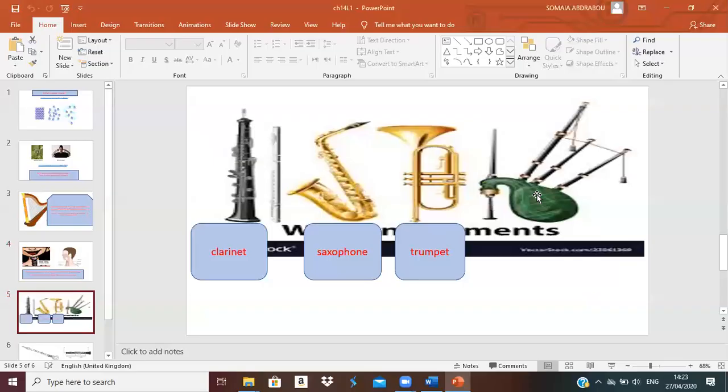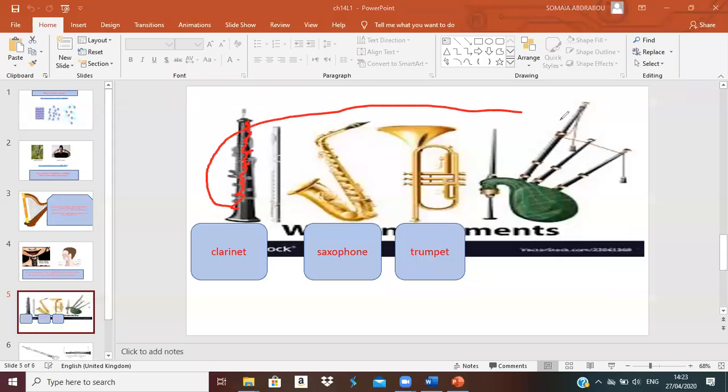What are wind instruments? It is an instrument that makes sound by the air or the wind. When the wind inside them vibrates, it makes sound.